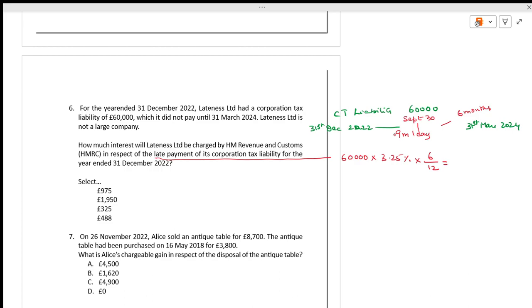It comes to how much? 60,000 times 3.25, divided by 2. It comes to 975.